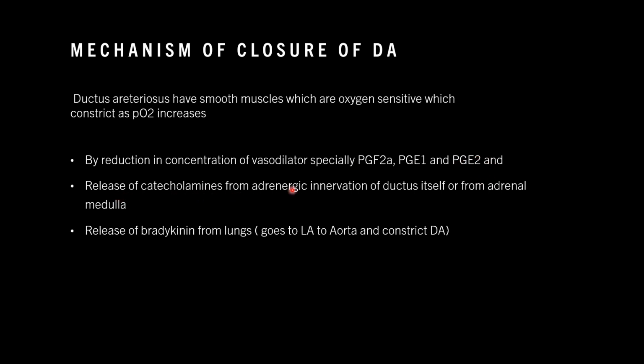Release of catecholamines from adrenergic innervation of the ductus itself or from the adrenal medulla. Release of bradykinin from the lung goes to the left atrium to the aorta and constricts ductus arteriosus. As a child is born and takes its first inspiration, there is release of bradykinin from the lungs, which works by going to the left atrium, then to the aorta, and constricting ductus arteriosus.